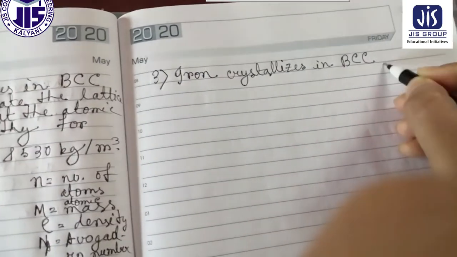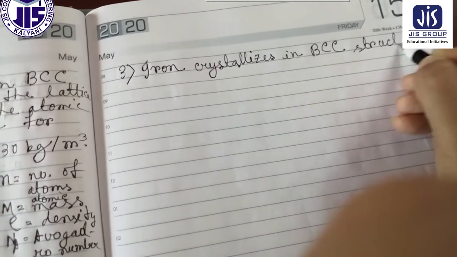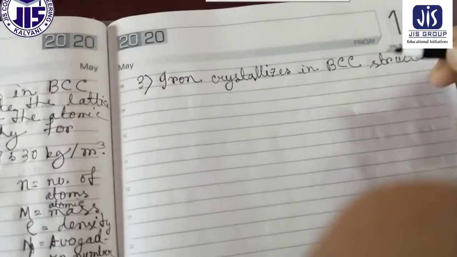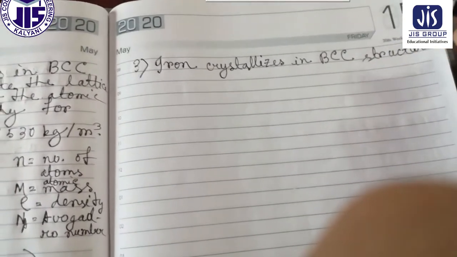In BCC structure. BCC means obviously body centered cubic crystal.